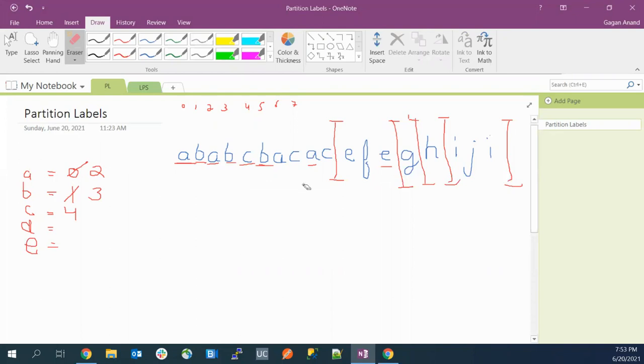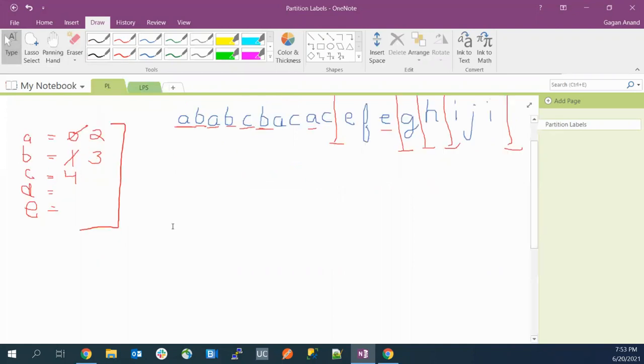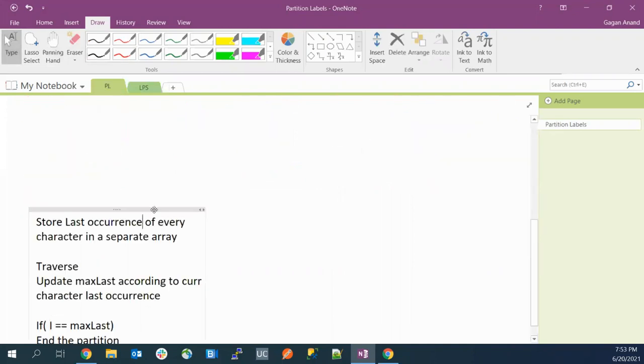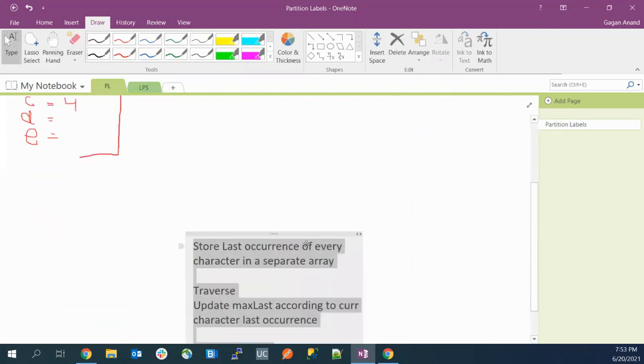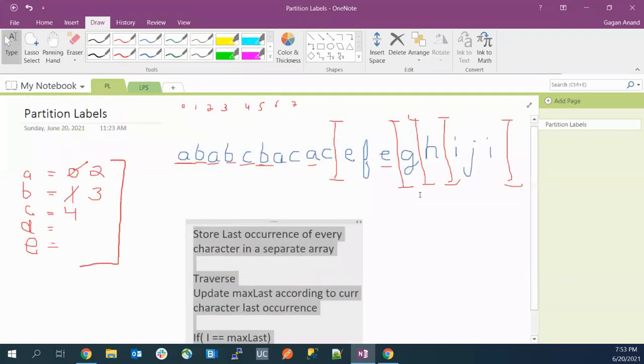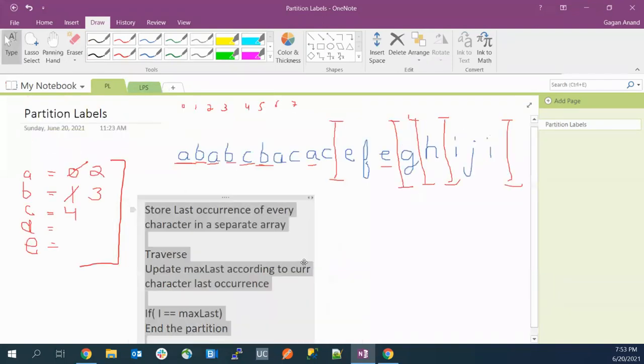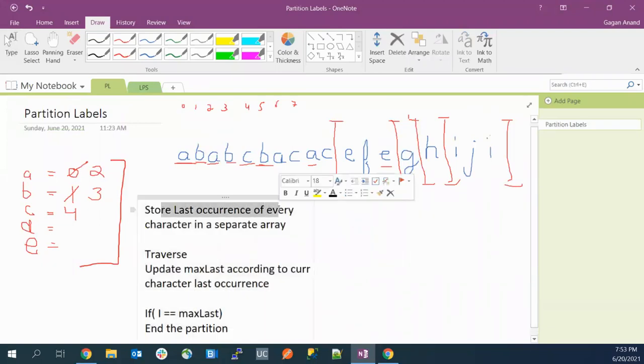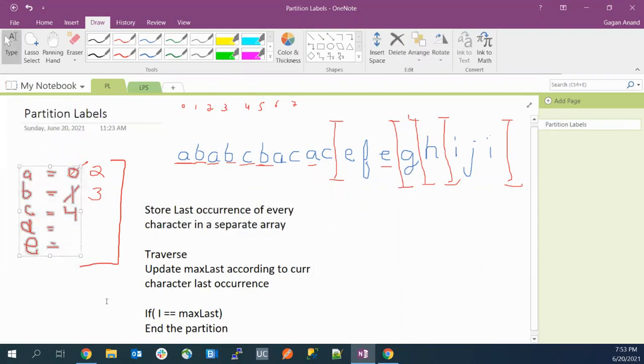What we have to do now is just find the partition, and we can use this auxiliary array, or we can say frequency array, to find that last occurrence. So let's see the algorithm for this. Okay. So what we have done here? We have stored the last occurrence of every character in a separate array.